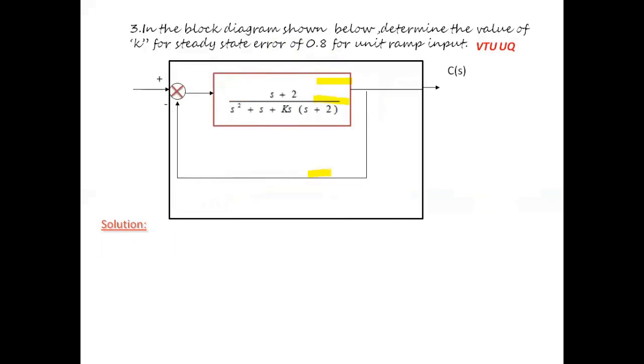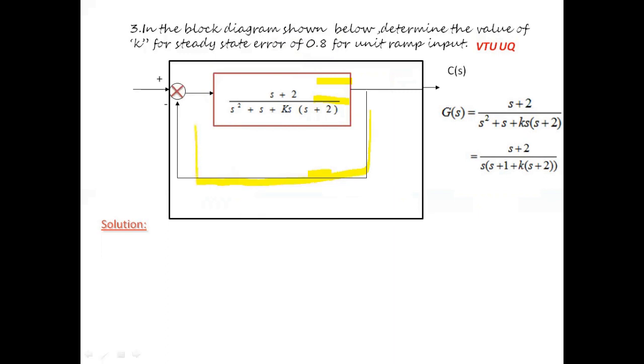(s plus 2) divided by s into (s plus 1) plus K into (s plus 2). So we have obtained G(s), and if you further simplify, we obtain (s plus 2) divided by s into (s plus 1 plus K) plus K into (s plus 2). So we have obtained G(s), which is having a unity feedback.